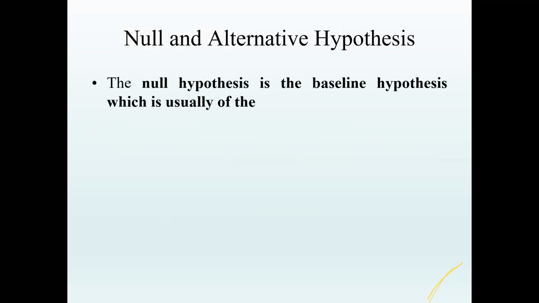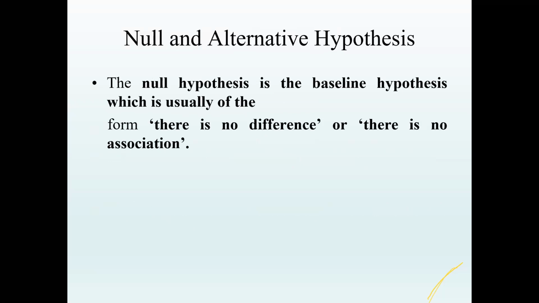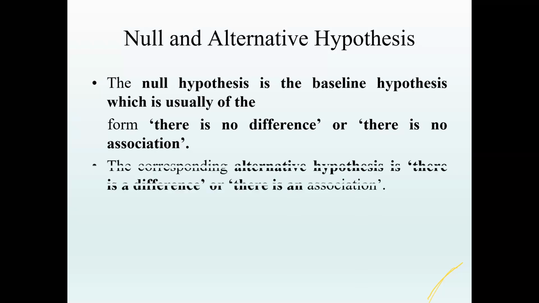When we talk about hypothesis, there are two types of hypothesis. One is called the null hypothesis, and the other is called the alternate hypothesis. So what is the null hypothesis? The null hypothesis is a baseline hypothesis which is usually of the form that there is no difference or no association. It is like a neutral statement that you make. And the alternate hypothesis is that there is a difference, or there is an association.